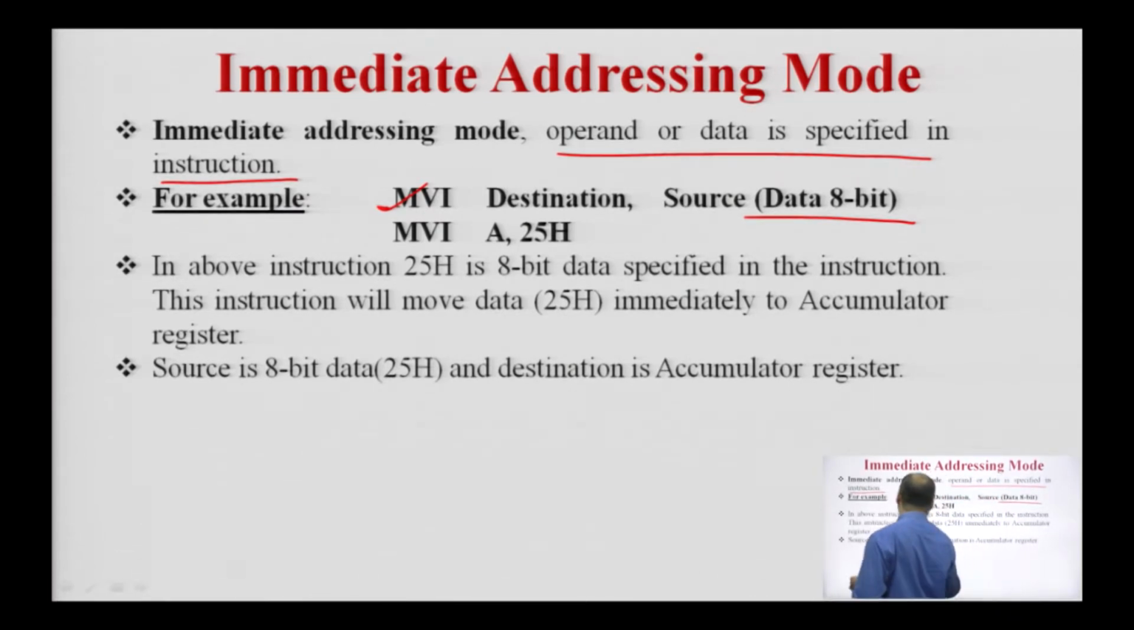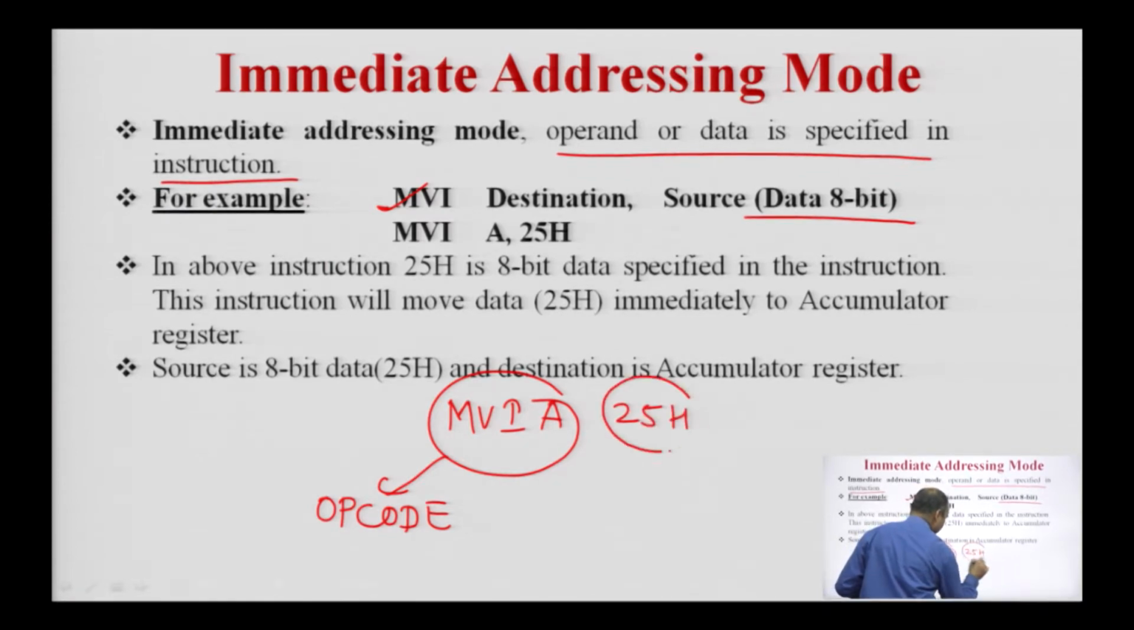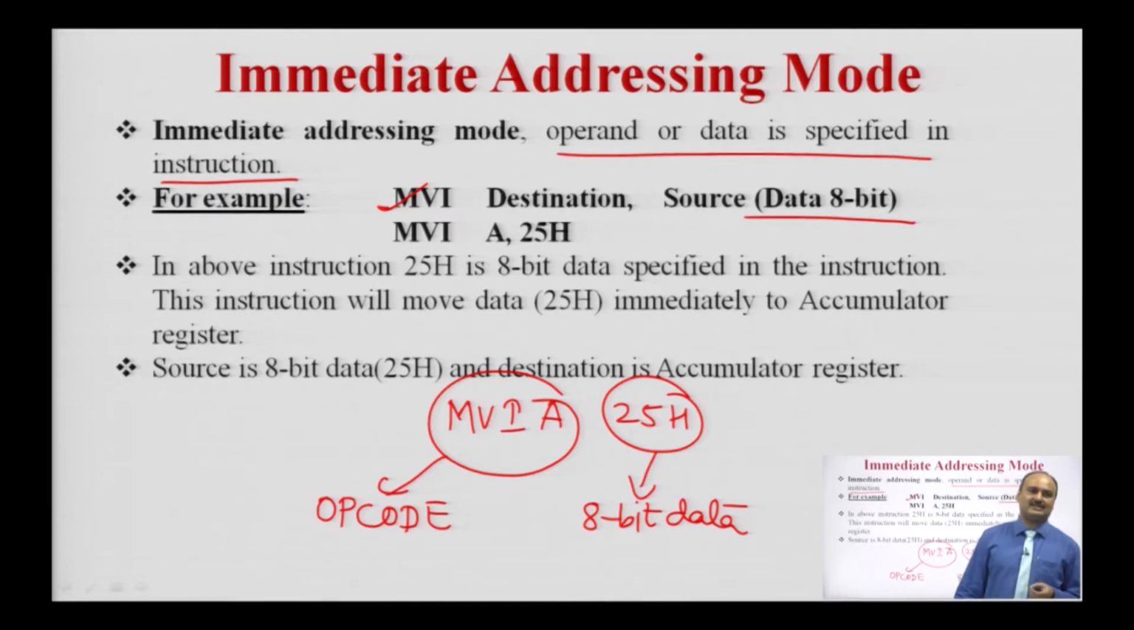Here MVI A is the operation code of the instruction, called the opcode, and 25H is the 8-bit data. Since the 8-bit data is specified with the instruction, this is an example of immediate addressing mode. Whenever the microprocessor executes the instruction MVI A, 25H, it will immediately move this 8-bit data, 25H, into the accumulator. The source is 8-bit data and the destination is the accumulator.